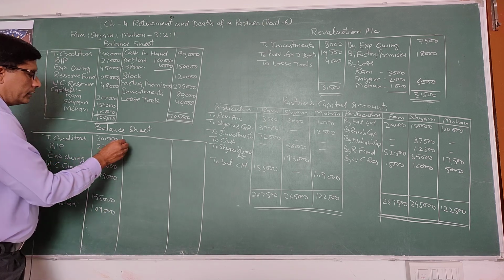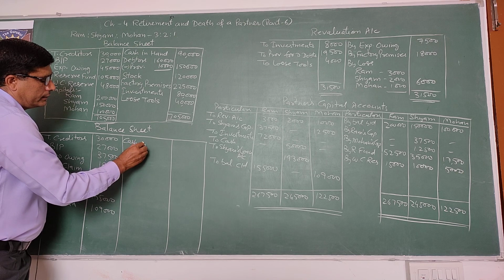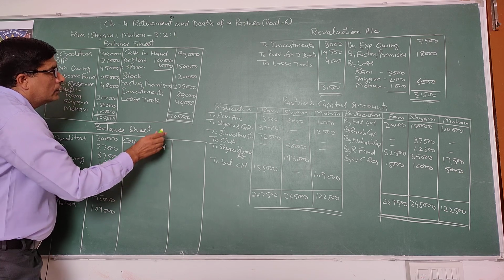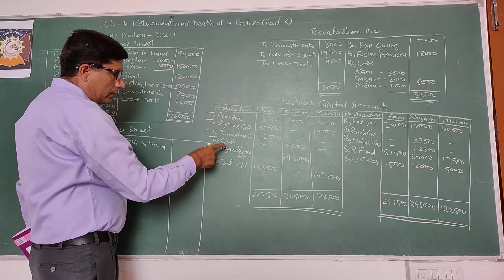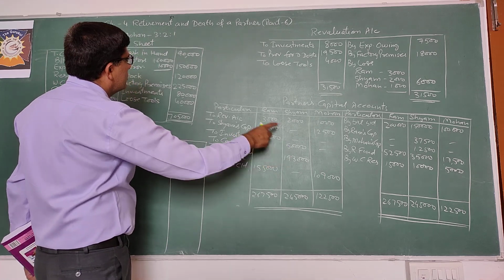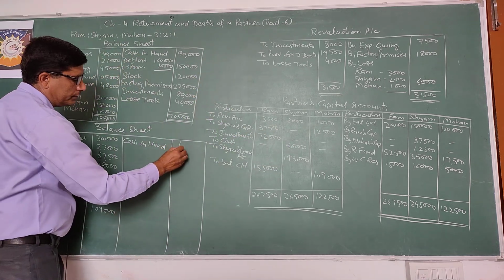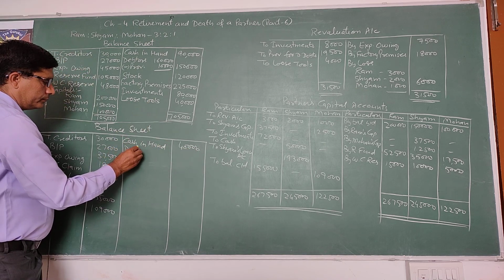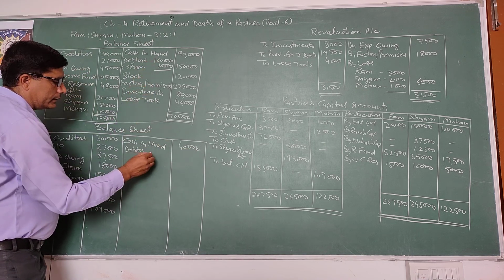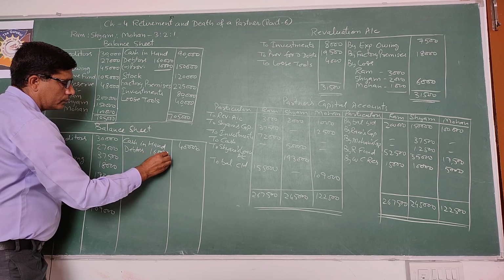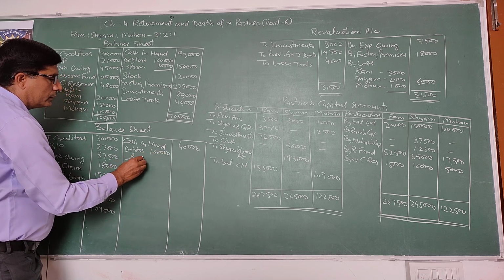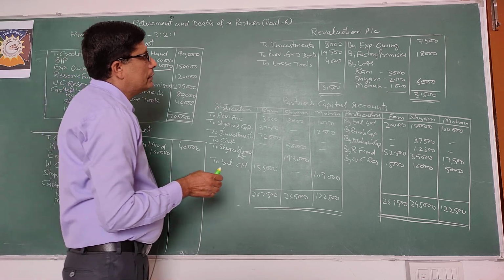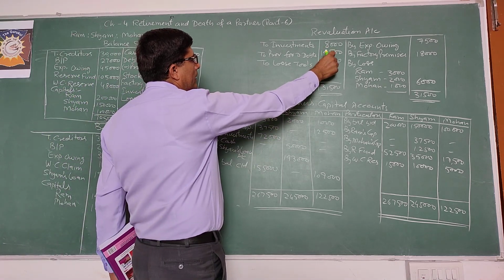Now see asset side. First, cash in hand: 90,000 less amount paid to Syam, 50,000. The remaining amount is 40,000. Next, debtors 1,60,000 minus provision. Provision for doubtful debts is increased by 19,500.